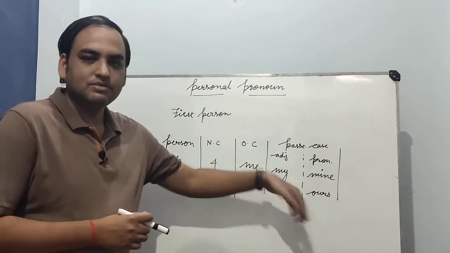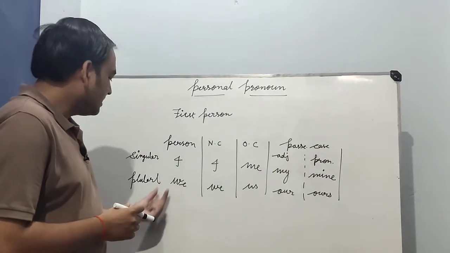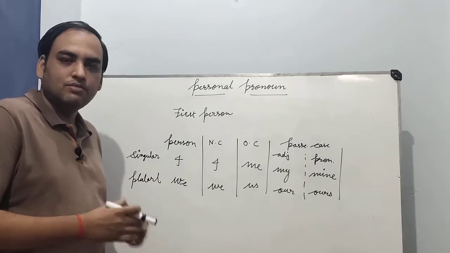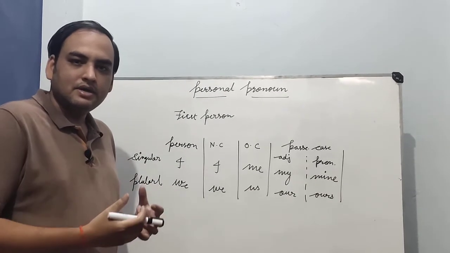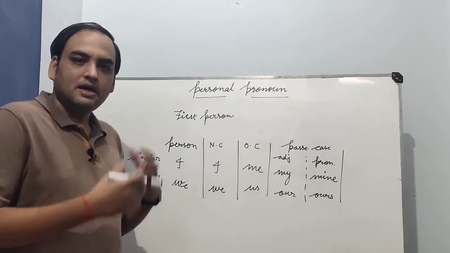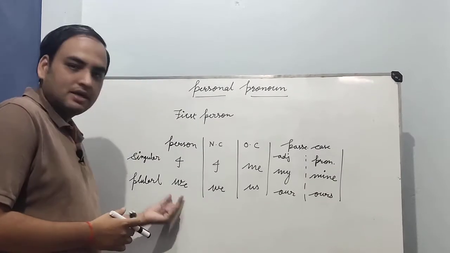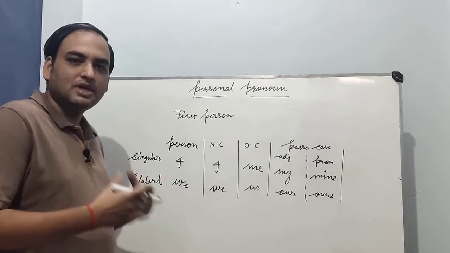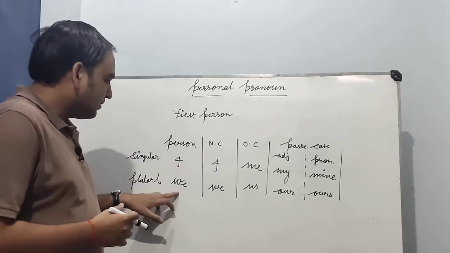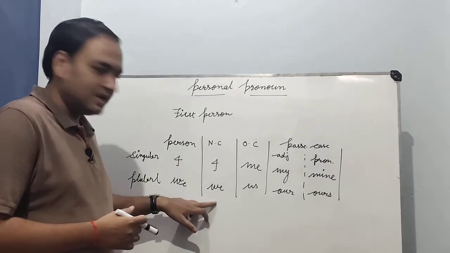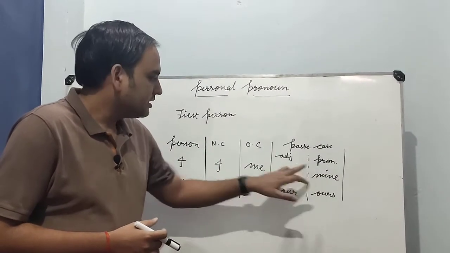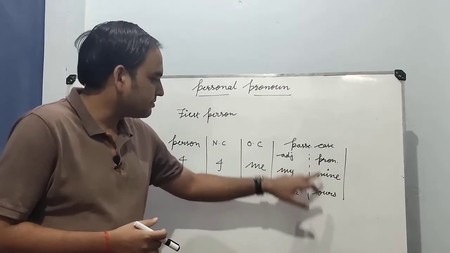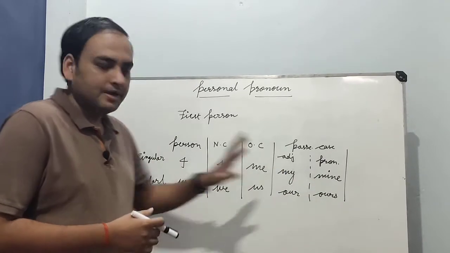ठीक, mine का मतलब होता है मेरा. Here we are talking about more than one, है ना. हम अगर किसी सेंटेंस में कहते हैं कि हम ऐसा काम कर रहे हैं, then हम के लिए आता है we. ओके, I जो है उसका हिंदी में मतलब होता है मेरा या मैं. We of nominative case is we, objective case is us, possessive adjective is our, possessive pronoun is ours. Okay, yes.